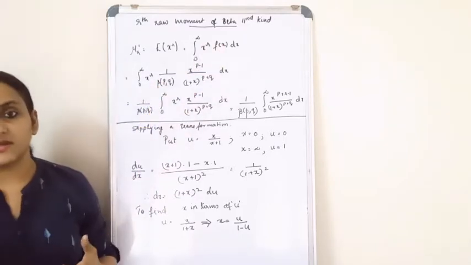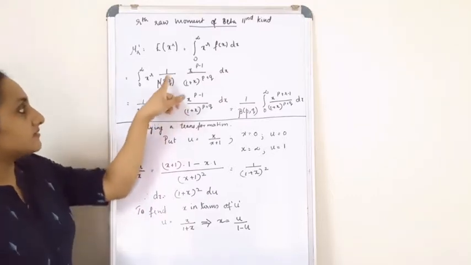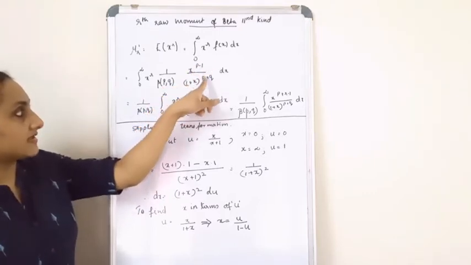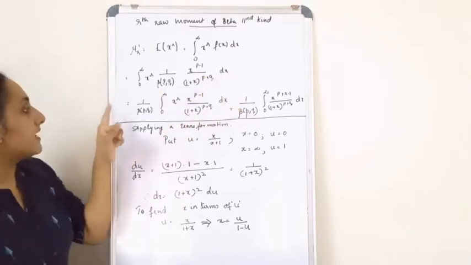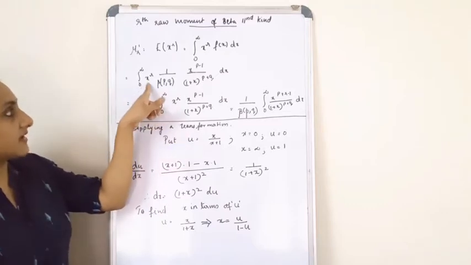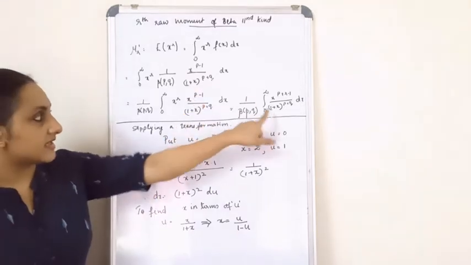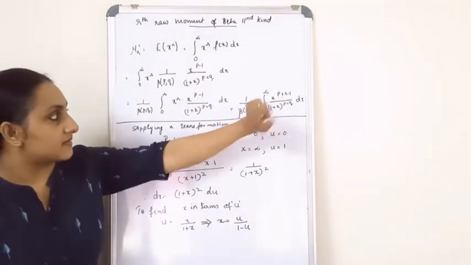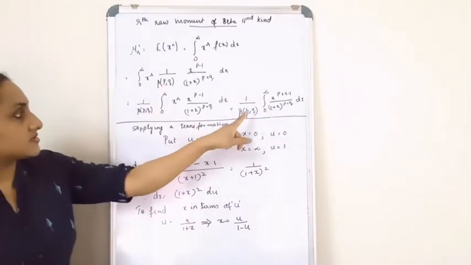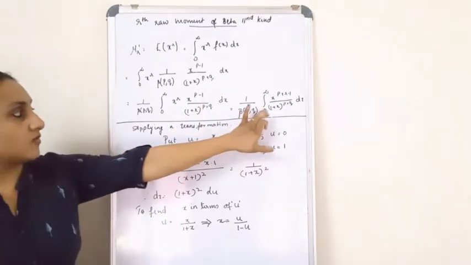I hope you all know the density function of a beta 2 distribution. That is 1 by beta pq times x raised to p minus 1 divided by 1 plus x raised to p plus q. So mu r dash is equal to 1 by beta pq, integral from 0 to infinity. I am just taking this x raised to r inside and clubbing it with x raised to p minus 1, so that I get x raised to p plus r minus 1 divided by 1 plus x raised to p plus q dx. Then I took the 1 by beta pq outside since that was a constant. Till here I hope that is clear.